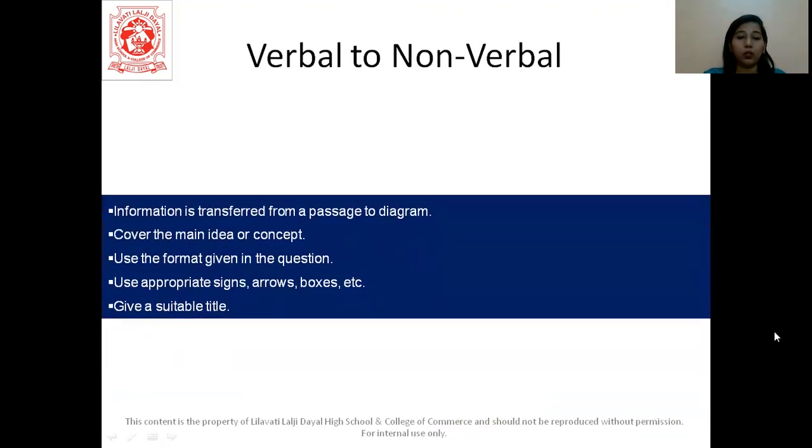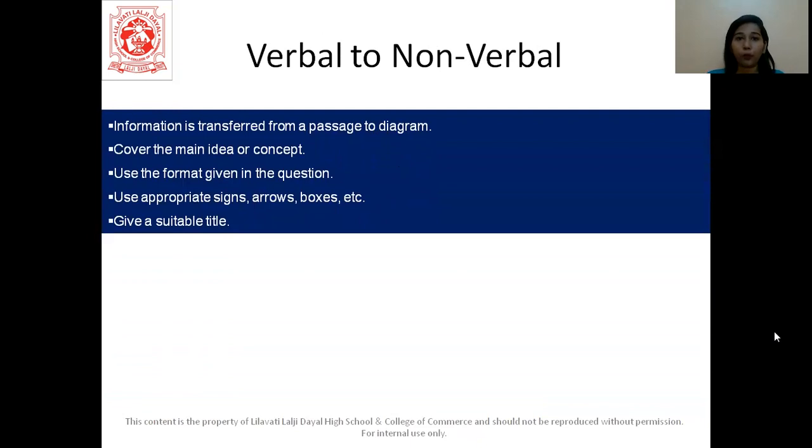Here the information is transformed from a paragraph to a diagram. A paragraph is given to you and you make a diagram. The diagram will depend on what question you get. Either it can be a tree diagram, a table can be given to you, or they'll ask you to make something else. Generally pie diagrams do not come like this, but yes, it is still an option. Then the next one is to cover the main idea or the concept. Whatever is given in the passage, the complete concept should be converted to a diagram.